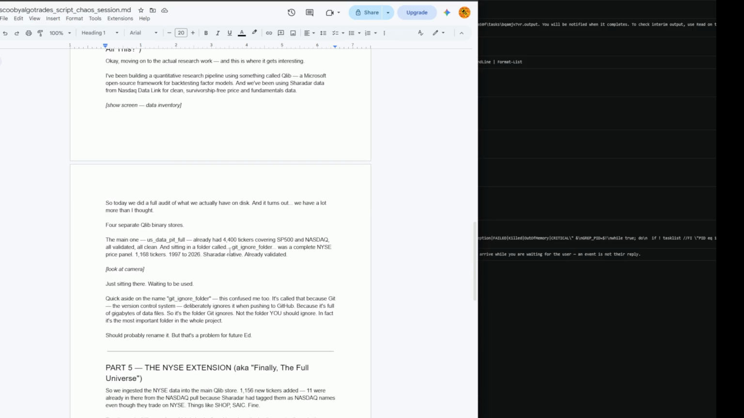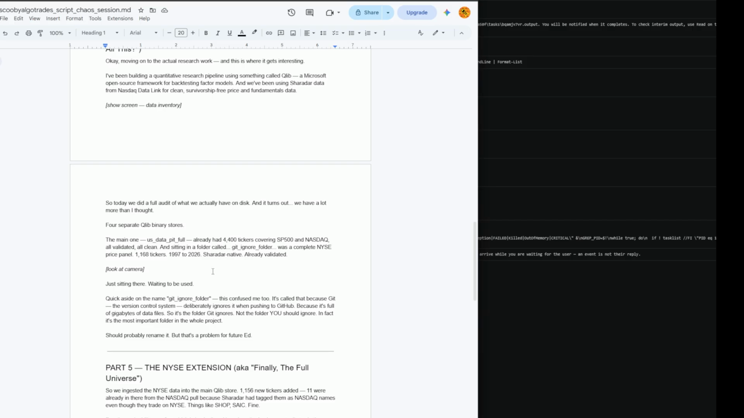Is that what PIT stands for? I think so. Point in time, or something. Anyway, it already had 4,400 tickers covering S&P 500 and NASDAQ, validated, all clean and sitting in a folder called the gitignore folder. Then there was a complete New York Stock Exchange price panel, 1,168 tickers, 1997 to 2026, SHARADAR native, already validated. Just sitting there, waiting to be used.